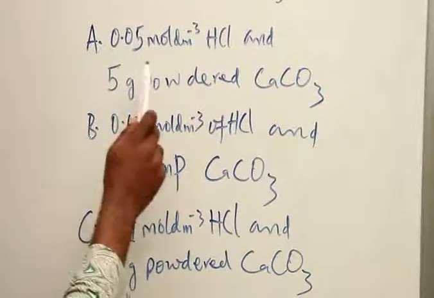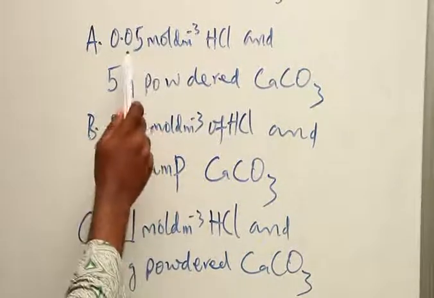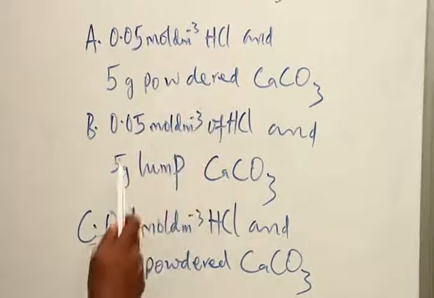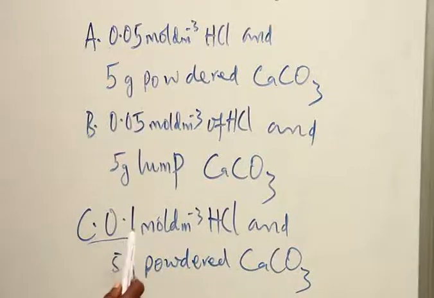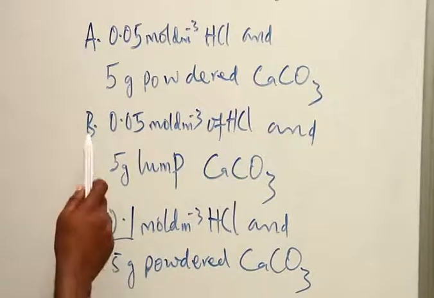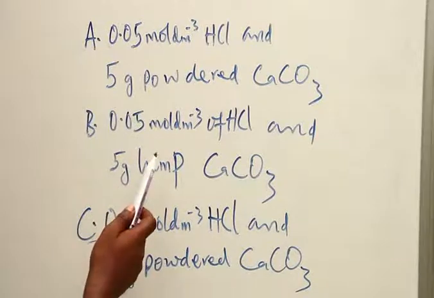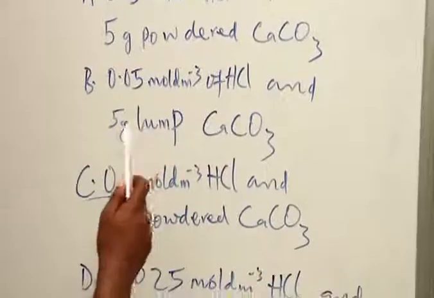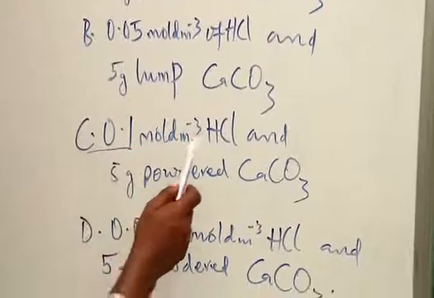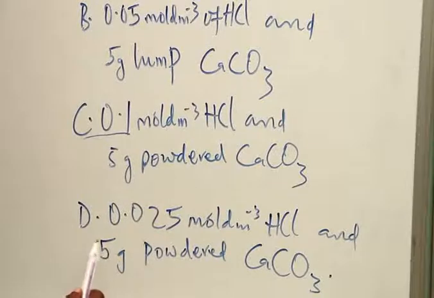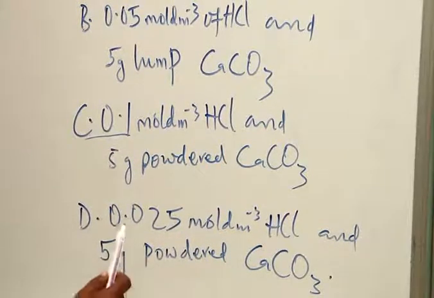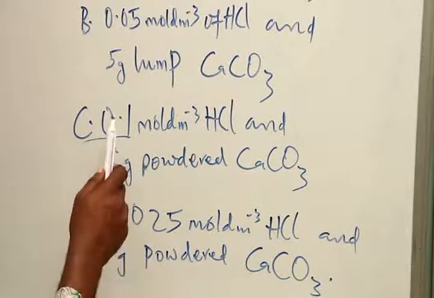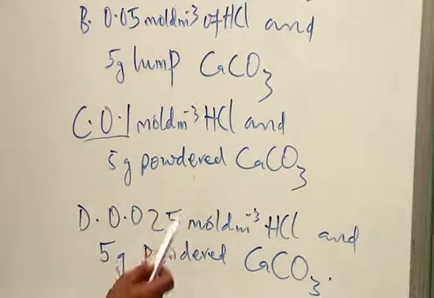Option A cannot be the answer because 0.05 moles per dm cube HCl is lower in concentration when compared to 0.1 moles per dm cube. Option B cannot be the answer for the same reason: 0.05 moles per dm cube is smaller than 0.1 moles per dm cube. Option D cannot be the answer because 0.025 moles per dm cube is lower than 0.1 moles per dm cube in concentration.